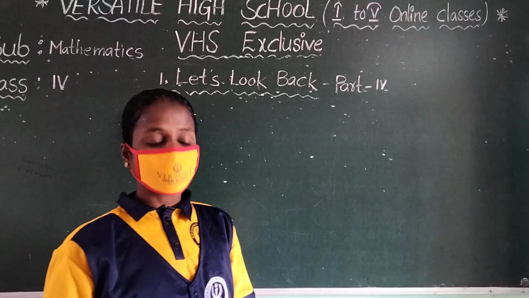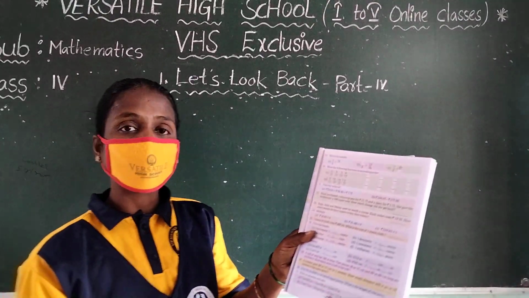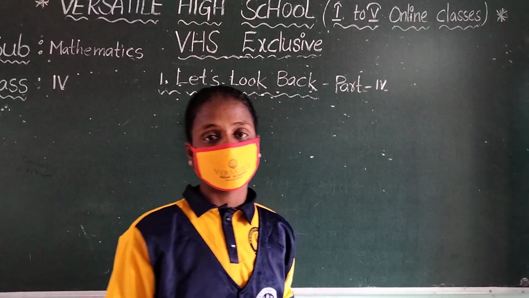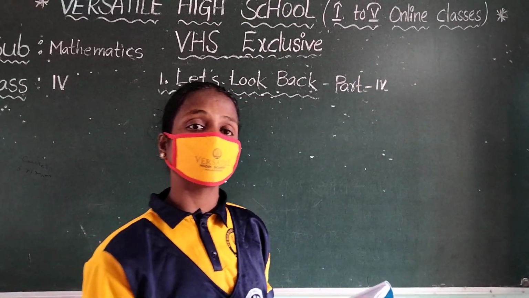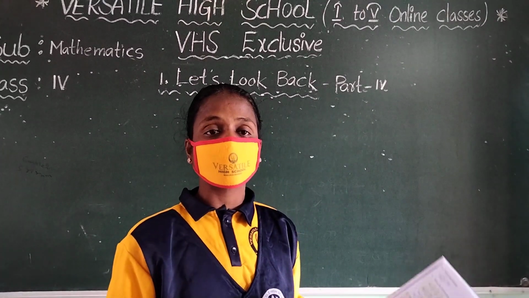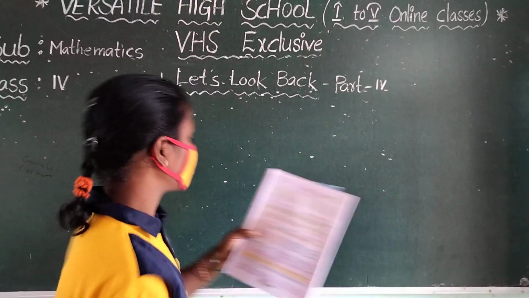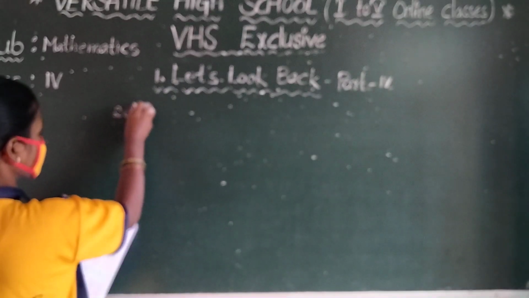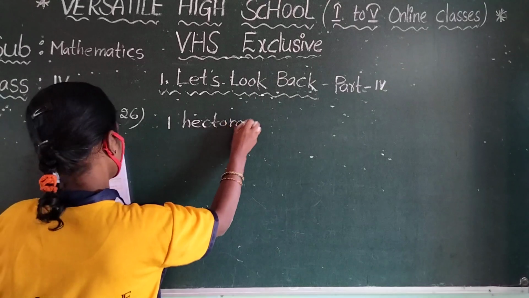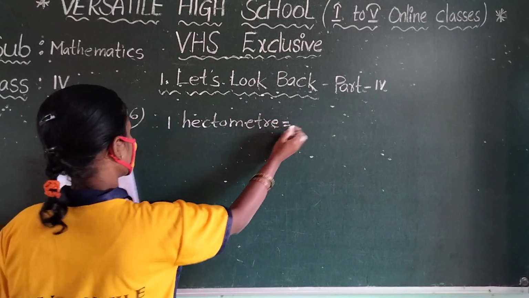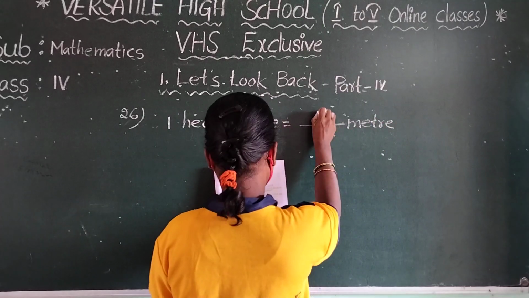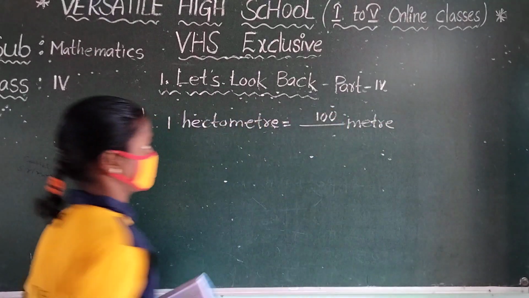Children, see the 26th bit. Fill in the blanks. 1 hectometer is equal to dash meters. Already you know that in the 3rd class. 1 hectometer is equal to how many meters? 100 meters.